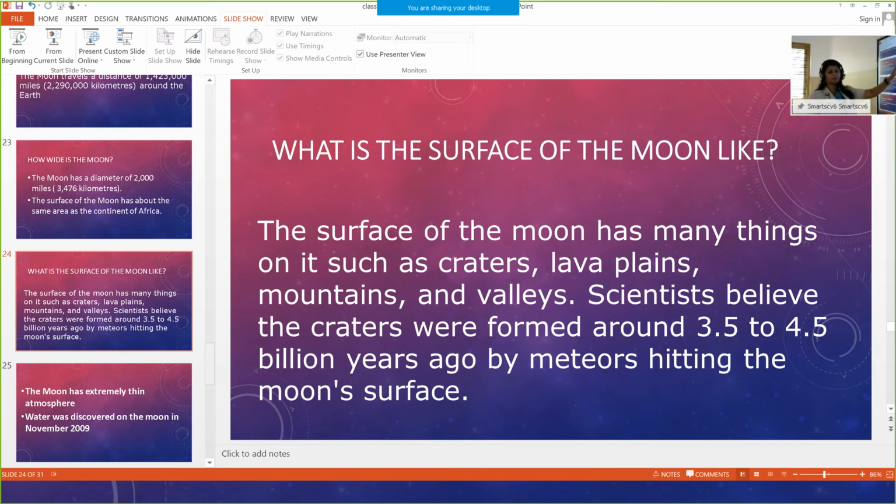Once more, what is the surface of the moon like? The surface of the moon has many things on it, such as craters, lava plains, mountains and valleys. Scientists believe that craters were formed around 3.5 to 4.5 billion years ago by meteoroids hitting the moon's surface.